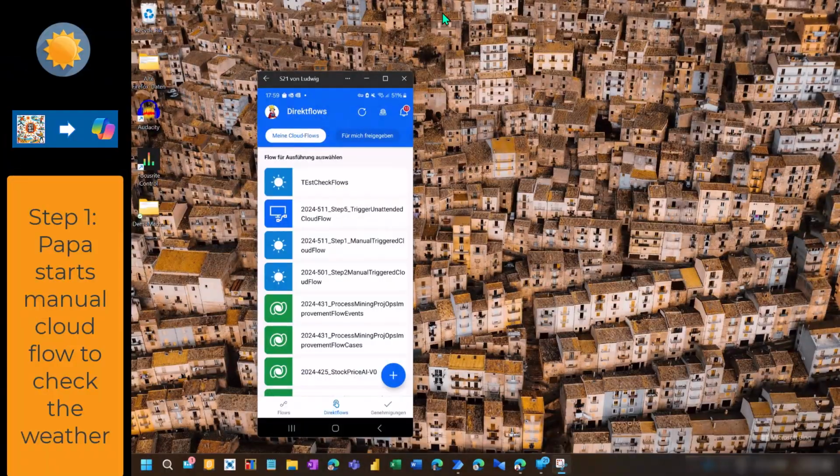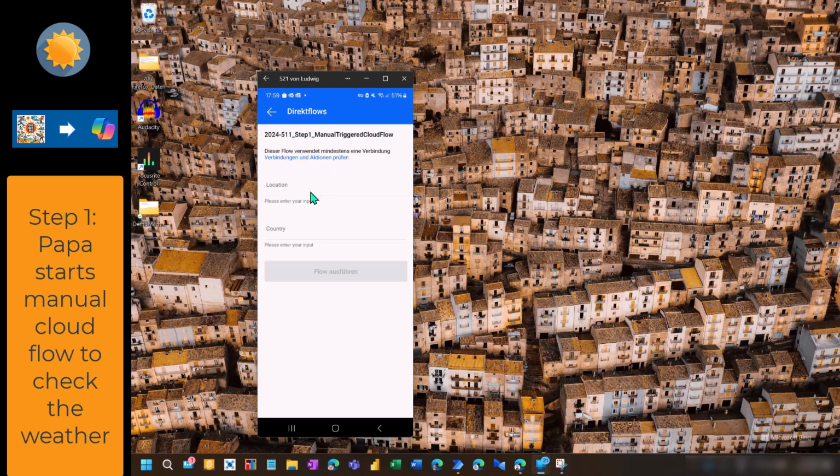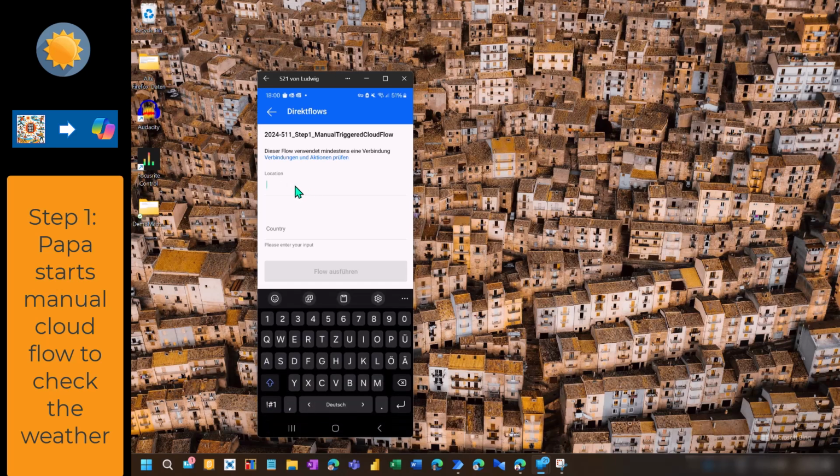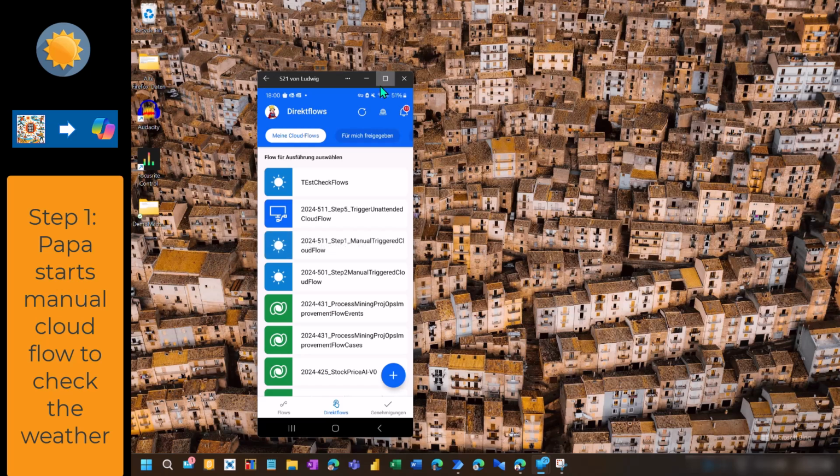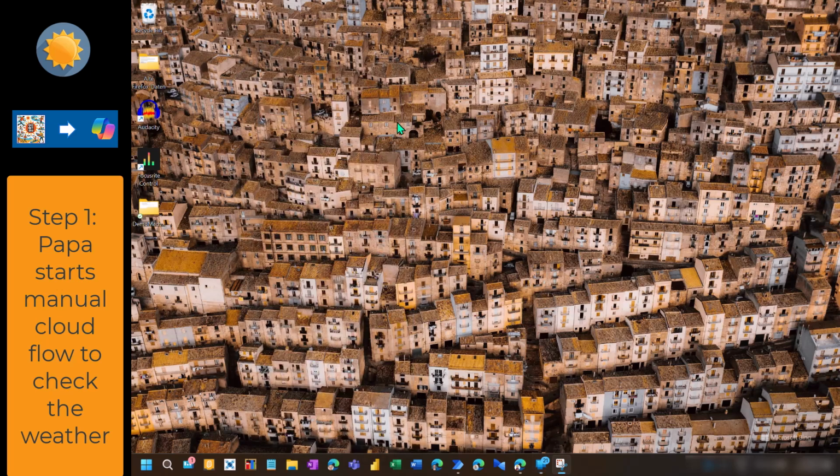So I'm here on my computer and what you see is my mobile phone that I synced here. And what I'm doing now is I just want to open this application, this flow, and say, okay, I want to go to Barcelona, or maybe I'm in Barcelona in Spain, and I want to see how the weather is. So I say execute the flow. This triggers a first cloud flow that checks the weather conditions. And I hope the weather is still good. I checked it a couple of minutes ago. The weather forecast for Barcelona was good.